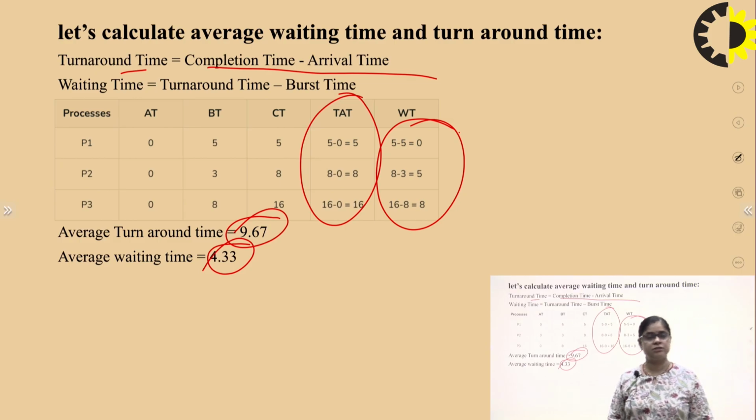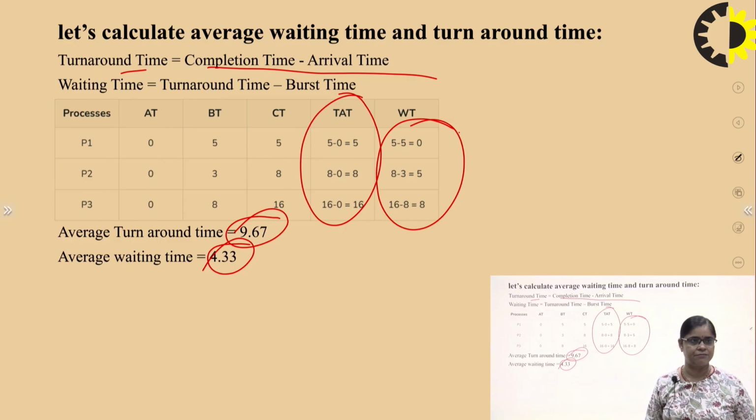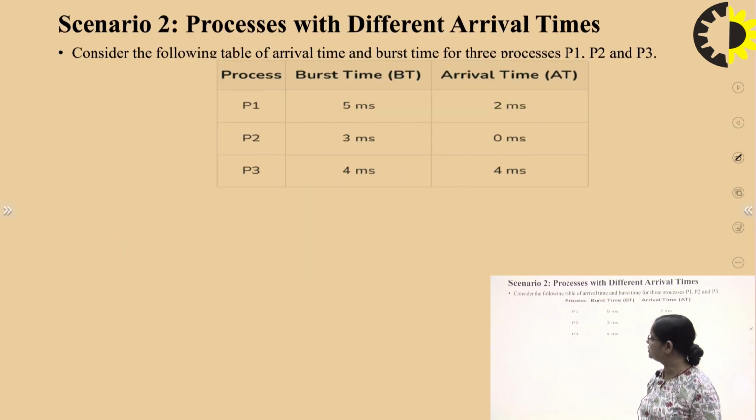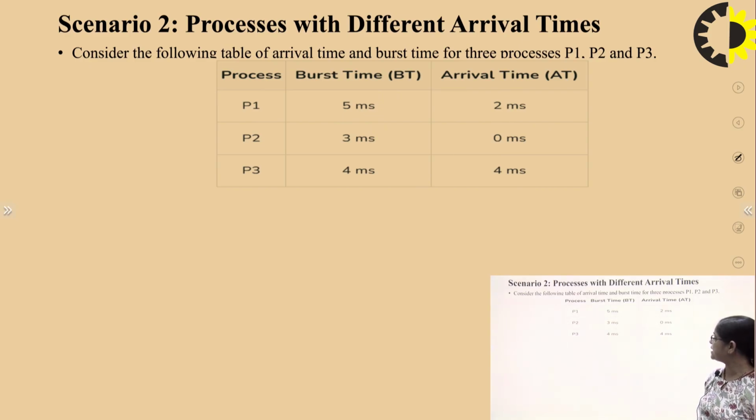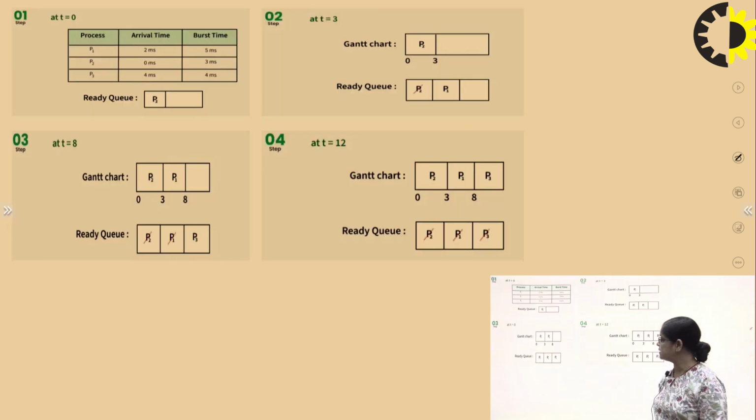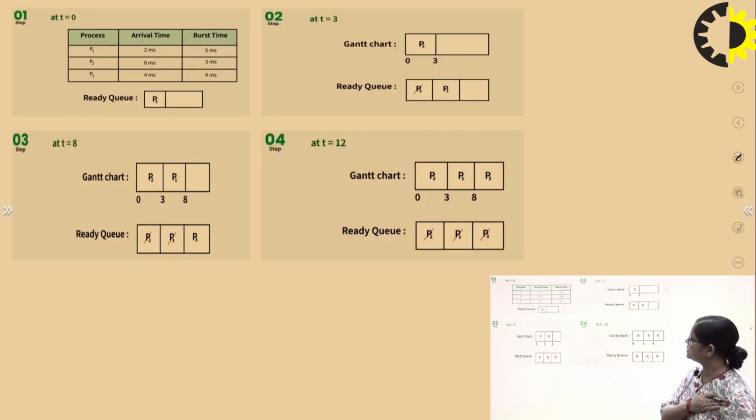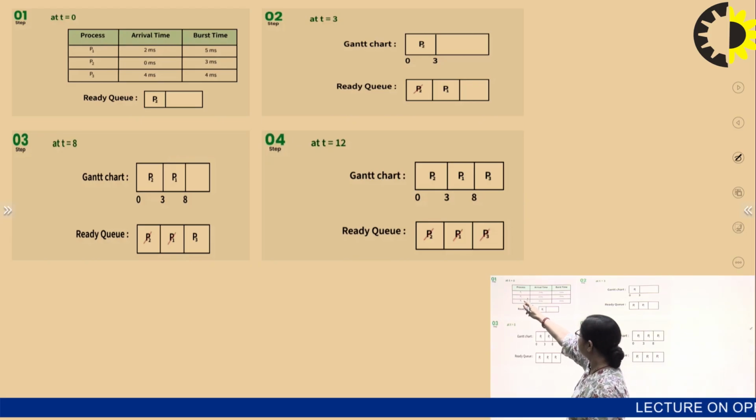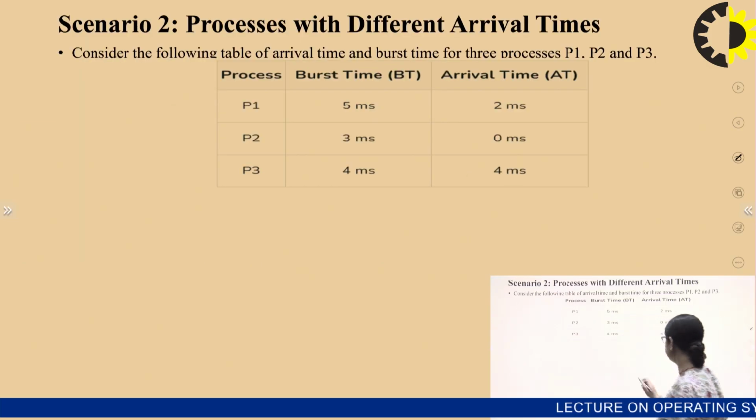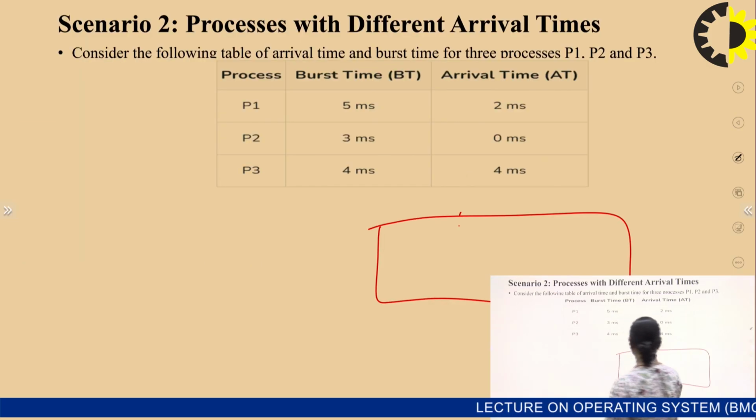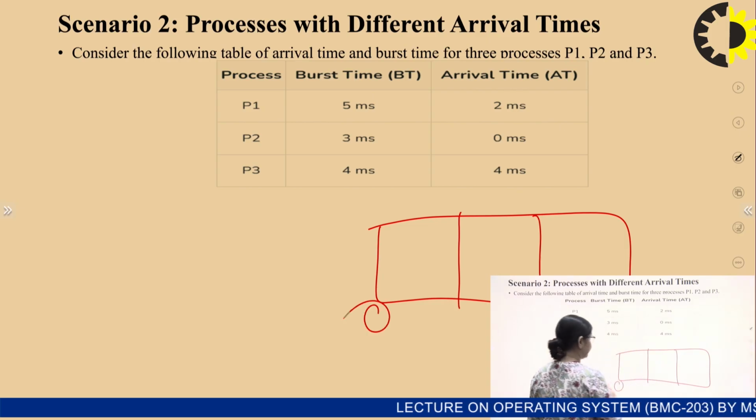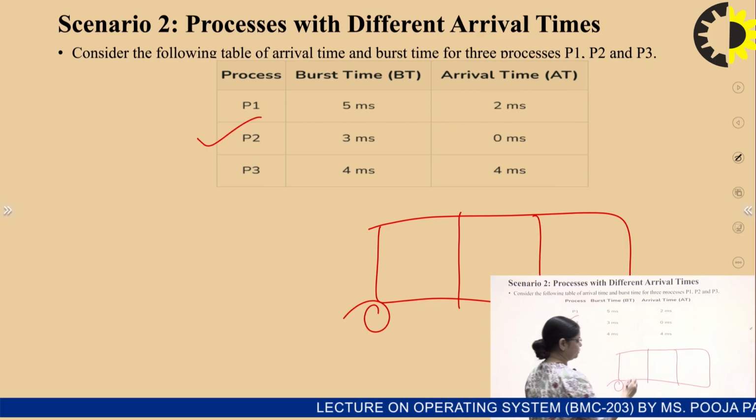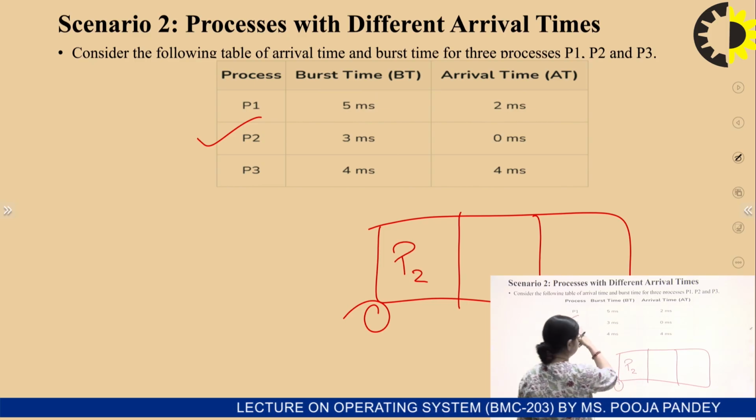But when the processes have different arrival times, what will the scenario be? I have taken the next example here. You see that the arrival time is different, so we will work according to the arrival time. Here P1 is 2 seconds, and then P2. When creating the Gantt chart, we will take P2 first, because its arrival time is 0.